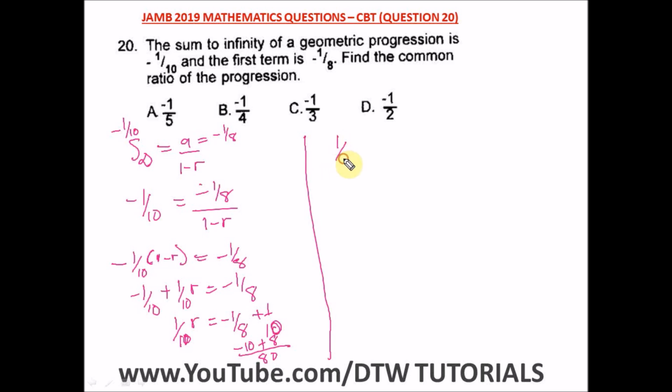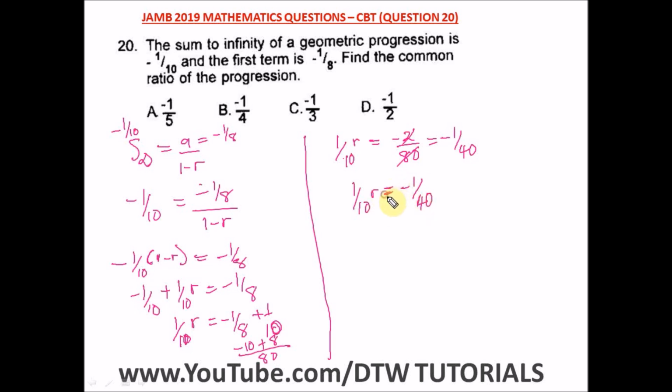We're left with 1 over 10 R is equal to minus 10 plus 8, which will give us a negative 2 over 80. Okay, so we can cancel this out. What are we left with here? 2 in 80 will give us 40, so we have minus 1 over 40. So here we have 1 over 10 R is equal to minus 1 over 40.